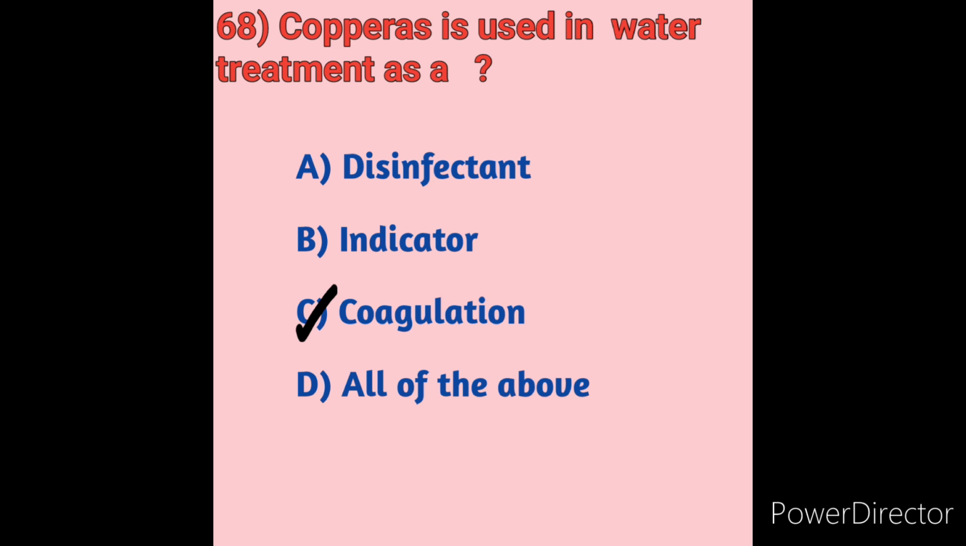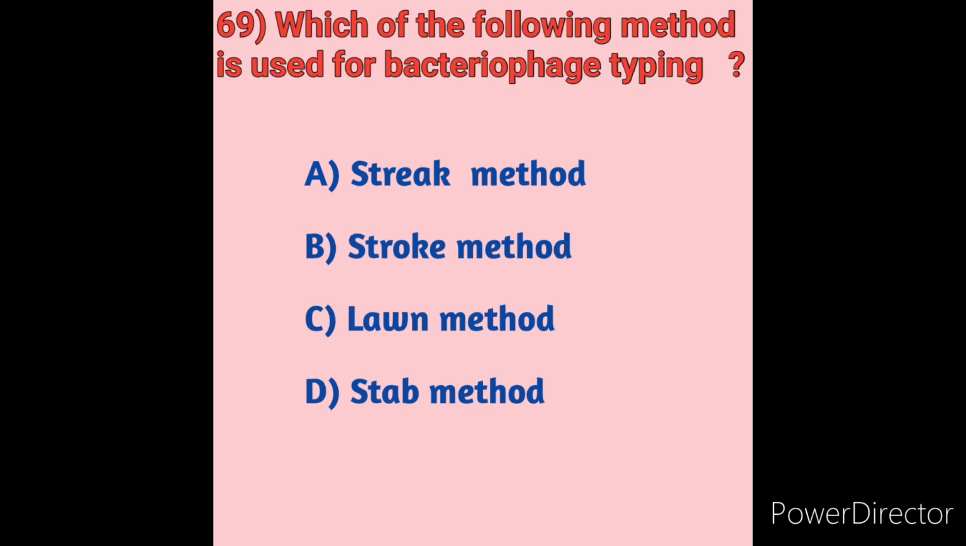Next we will move on to question number 69. Which of the following methods can be used for bacteriophage typing? We will see the options first. Option A, streak method. Option B, stroke method. Option C, lawn method. Option D, stab method.